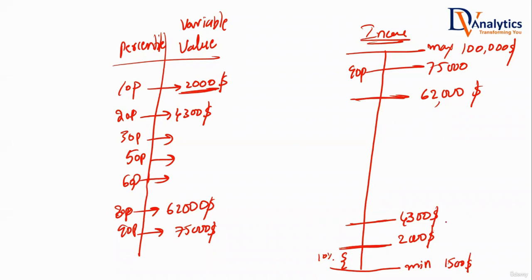What is the 0 percentile value? Think of 0 percentile. 0 percentile is that number where below that, 0% of the people are earning, and above that, everybody is earning. 100% are above that, 0% below that. What's that value? $1,500, the minimum income. 0 percentile is that number where below it is nobody, everybody is above it.